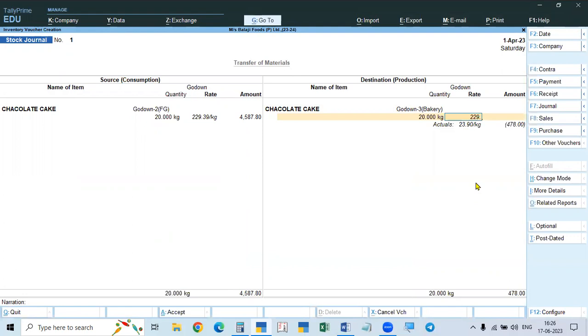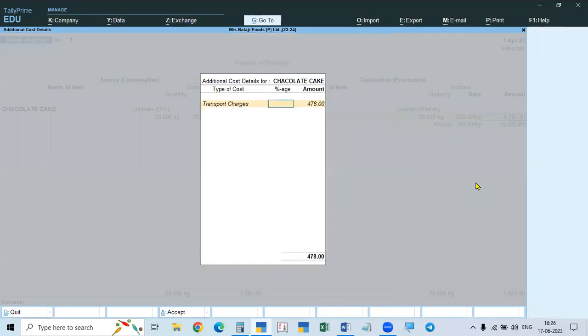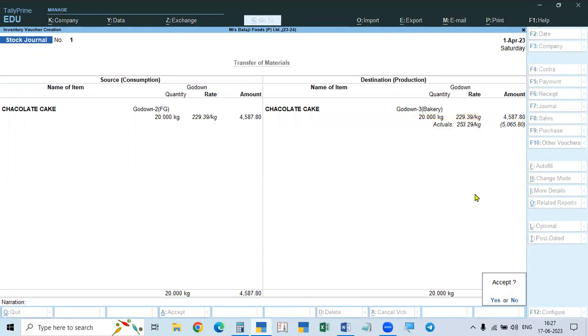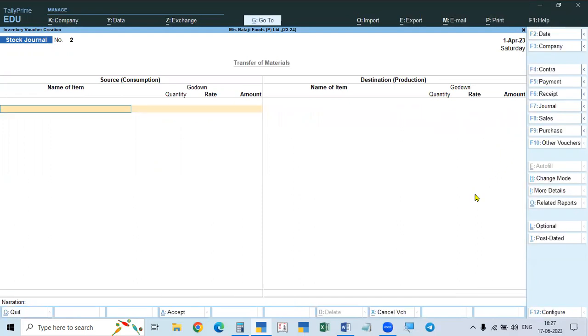20 pages, 229, 39, 39. So for example, this is the cost of date, and this is the revised cost. Except this, the material 30 we manufactured, 10 is in the second godown, the finished goods godown, and 20 kgs transferred to the bakery.